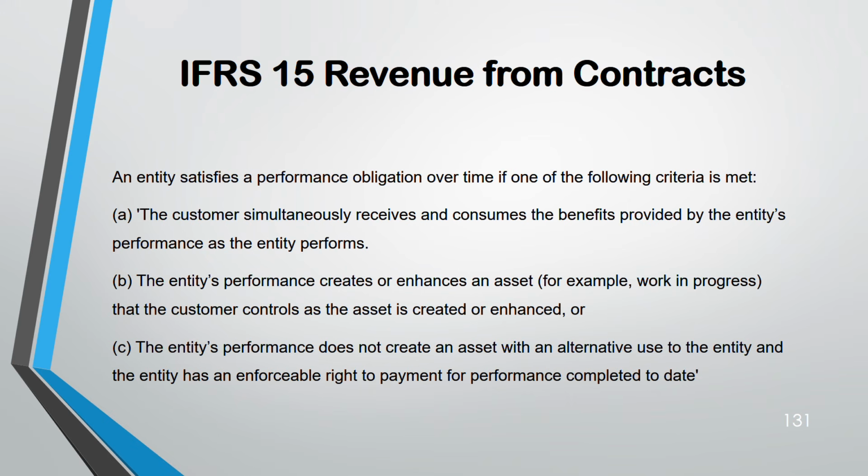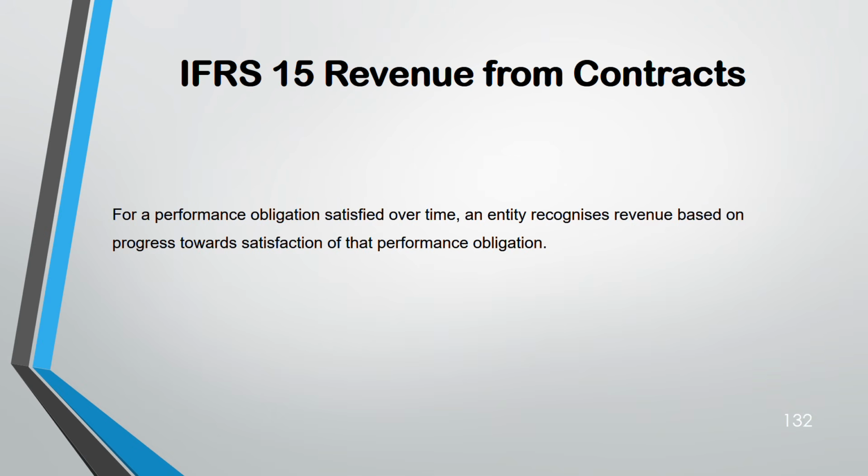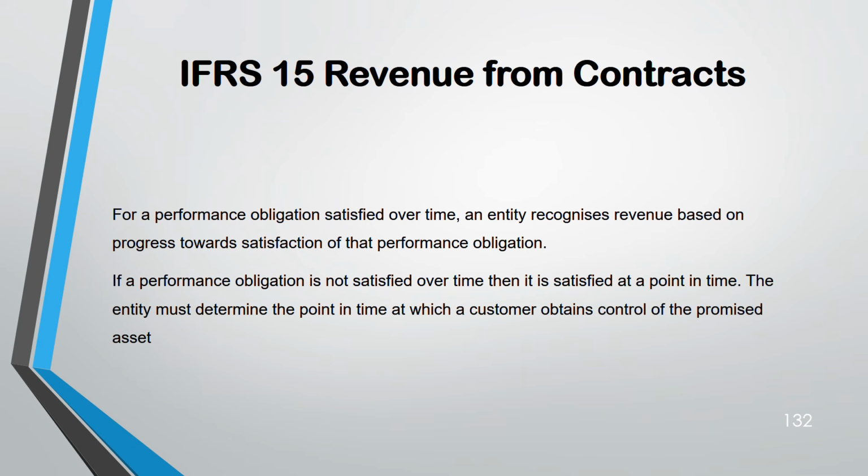Whatever performance they have completed till date, for that they have a right for payment. So if one of these three conditions is met, revenue is recognized over a period of time. When you're recognizing revenue, it is based on the progression towards the performance obligation, let's say 50% or 30%, or they will give you. Next, if it is not over a period of time, then it is at a point in time. At a point in time is very easy. The moment the customer gets control of that asset, you recognize revenue.